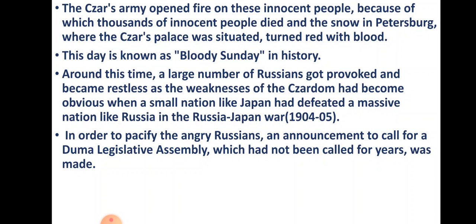There was a war between Japan and Russia, and in this war Russia was defeated. In order to pacify the angry Russians, an announcement was made to call for a Duma legislative assembly, which had not been called for years.